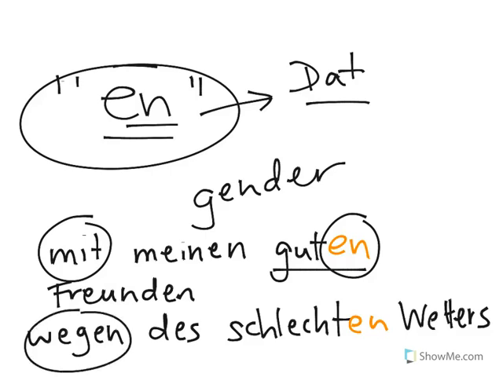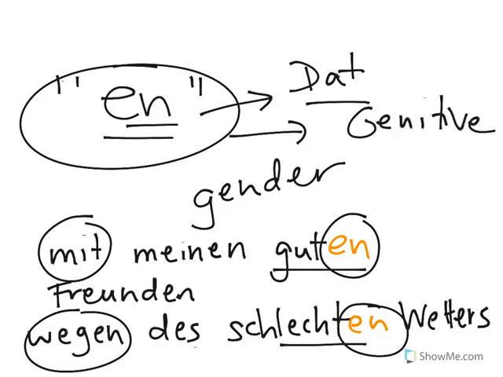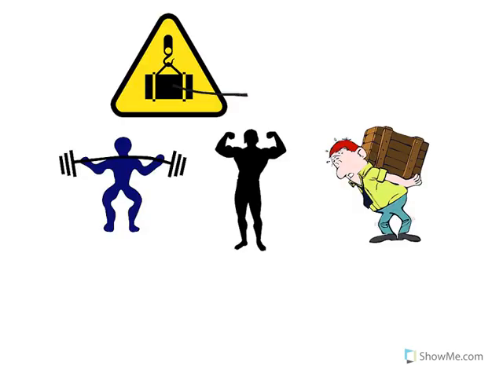This is also true for the genitive case. Wegen is a genitive preposition. Wegen des Wetters, because of the weather. If you want to say because of the bad weather and add in an adjective, that adjective simply gets an en ending. So for the genitive case, also use en for any adjectives.